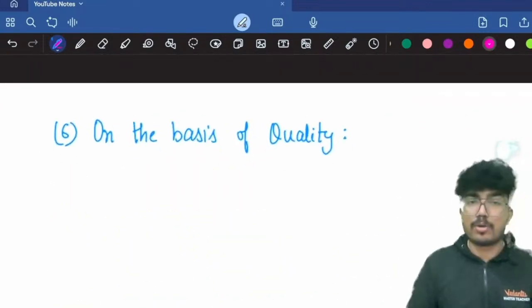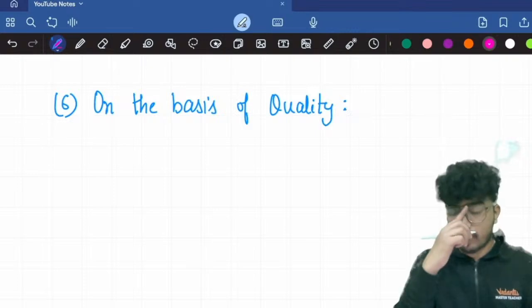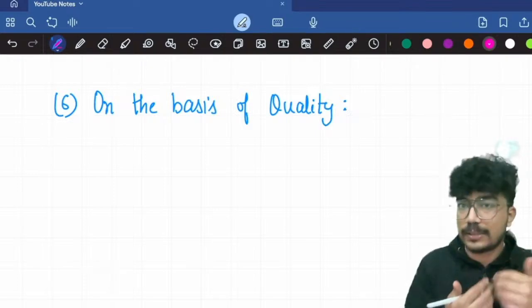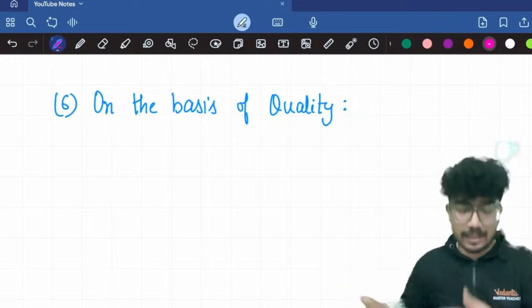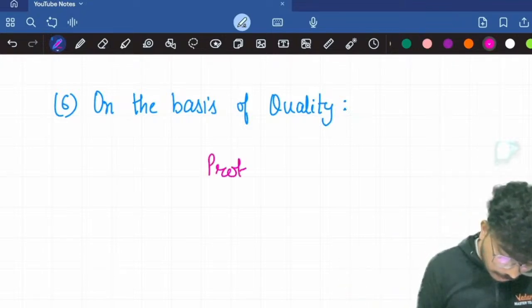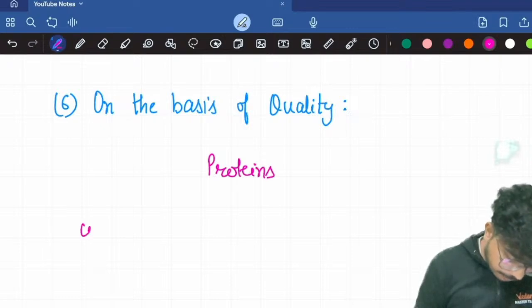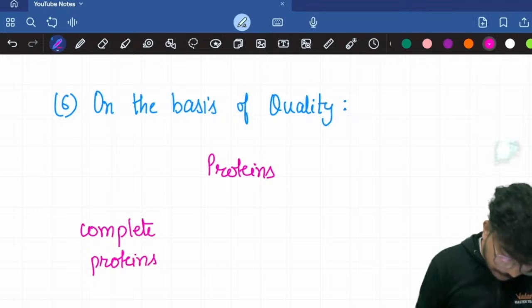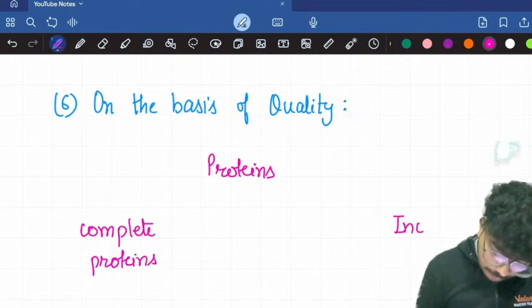Now on the basis of quality. On the basis of quality, proteins can be classified as complete protein or first class protein, or incomplete protein or second class protein. So the proteins can be classified as complete proteins, or you can have incomplete proteins.